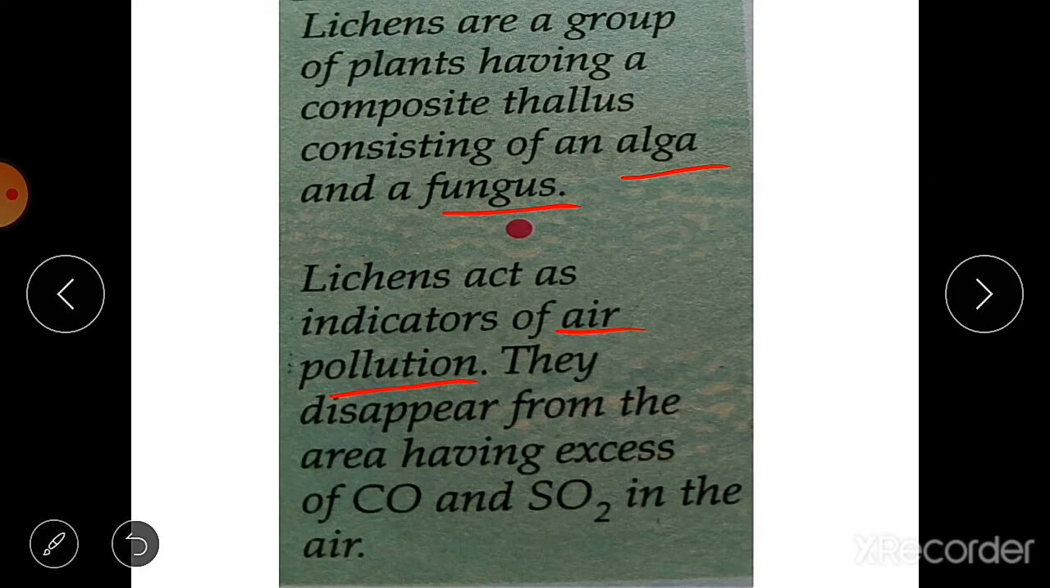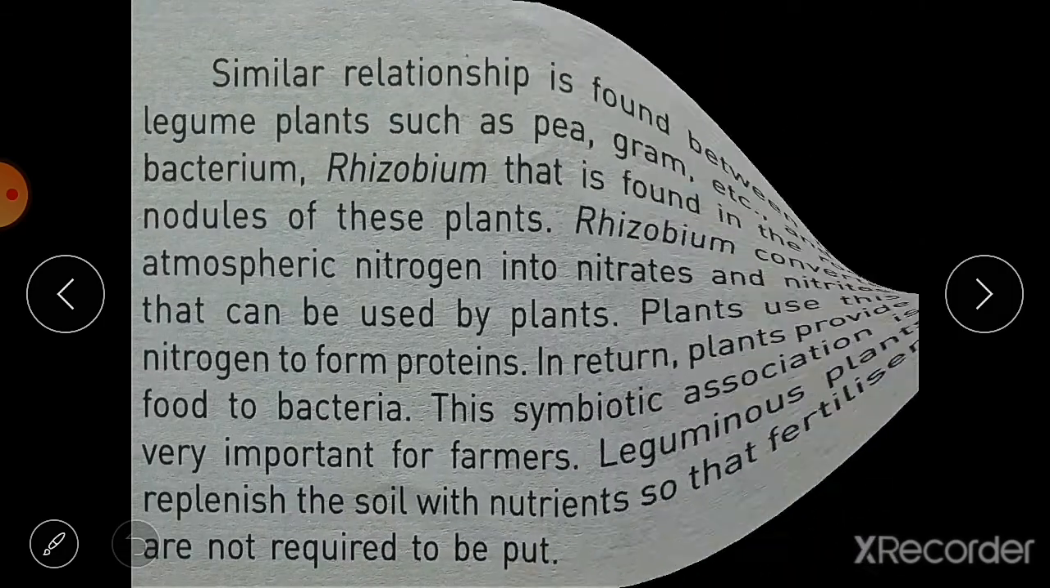Lichens act as an indicator of air pollution, and they disappear from the area having excess of CO and SO2. CO and SO2 mean carbon monoxide and sulfur dioxide. If it is in excess quantity in the air, in that air these lichens will not grow, they start disappearing from such places. So these lichens are the indicators of air pollution.